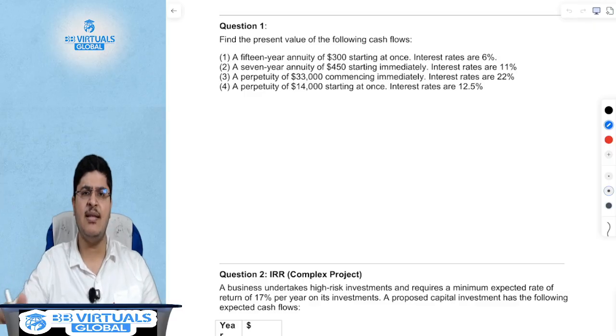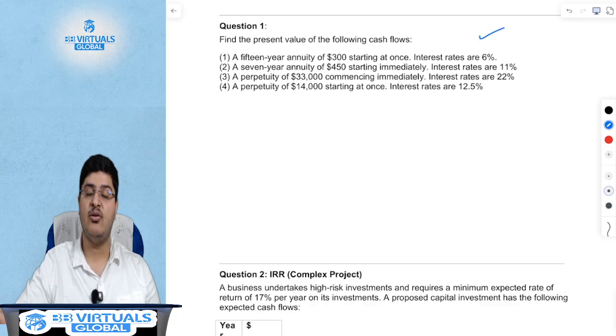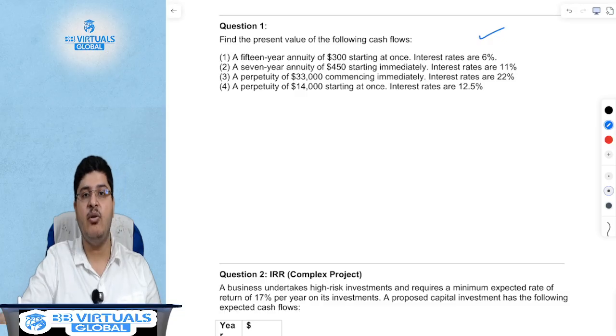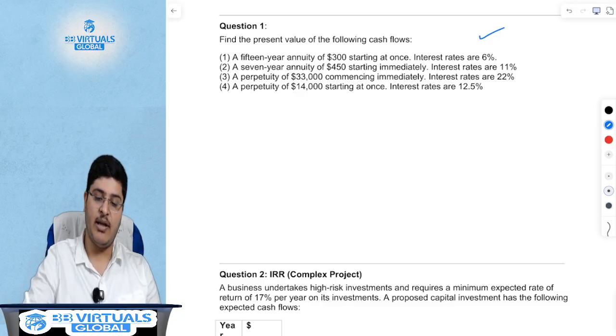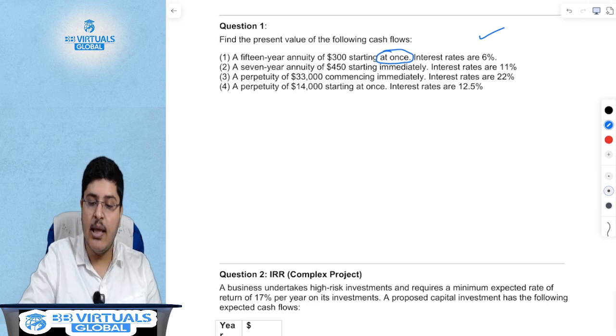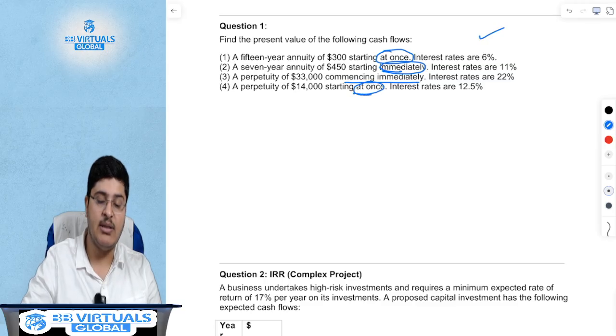The first question is quite an easy one, but let us solve it to summarize all the concepts we've learned in the class. Number one, a 15-year annuity. What is an annuity again? An annuity is annual cash flows. A 15-year annuity of 300 starts at once, commencing immediately. What does starting at once mean?